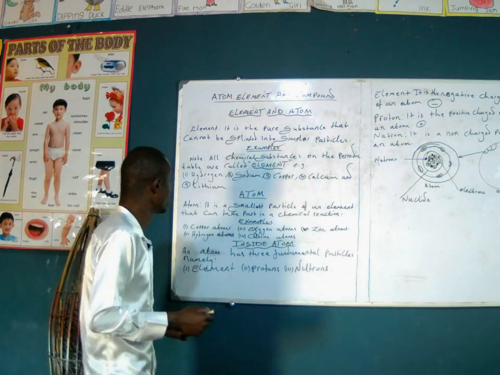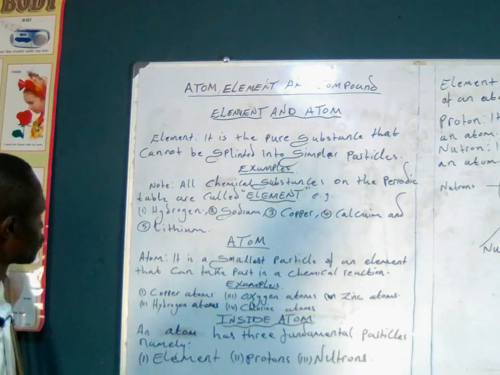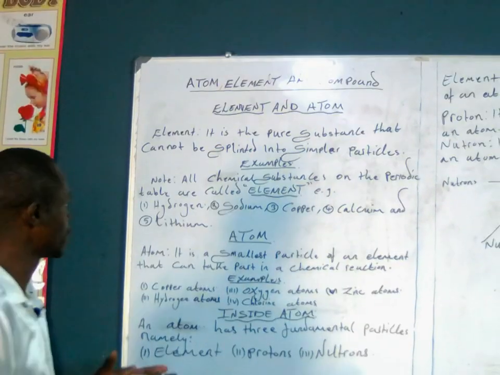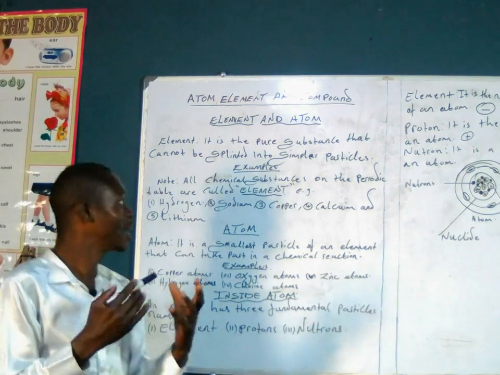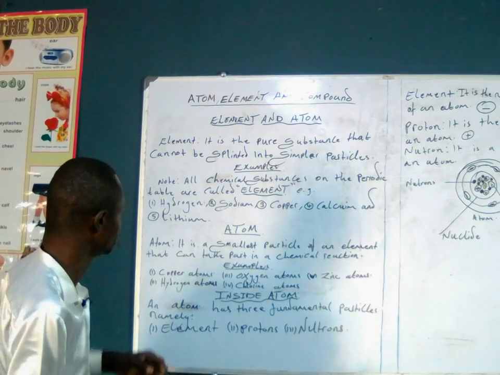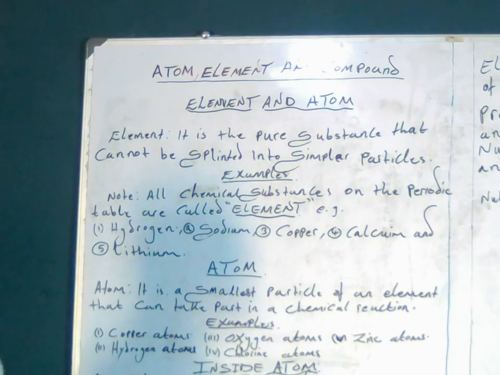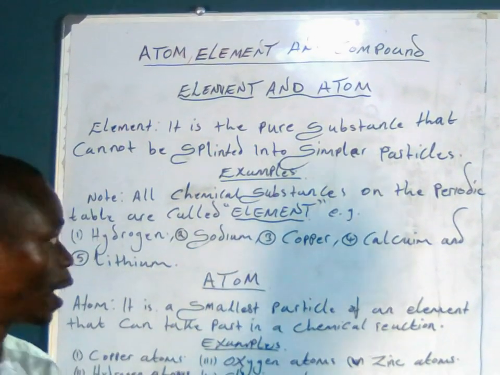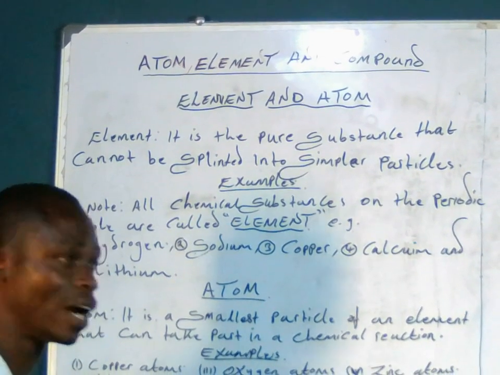Now, today I want us to look at what we call atom, element, and compound. We are going to start with the element and atom, because these two can be addressed simultaneously. An element is a pure substance that cannot be split into simpler particles. That is a definition for what we call an element.